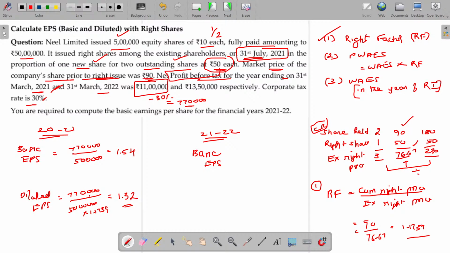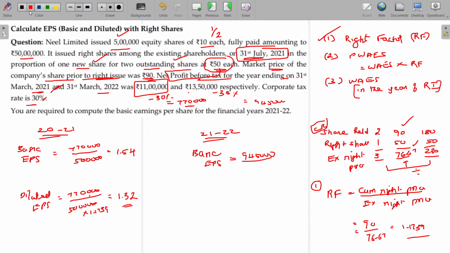Now, how to calculate for the year 21-22? In the year 21-22, the profit being 13,50,000 rupees minus 30%. What's the value? 9,45,000. In the denominator, the potential weighted average number of shares. Now there is an issue of new shares also.